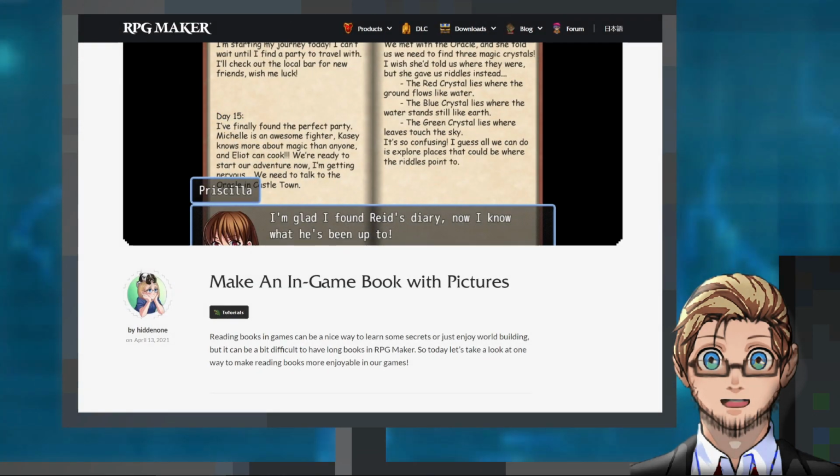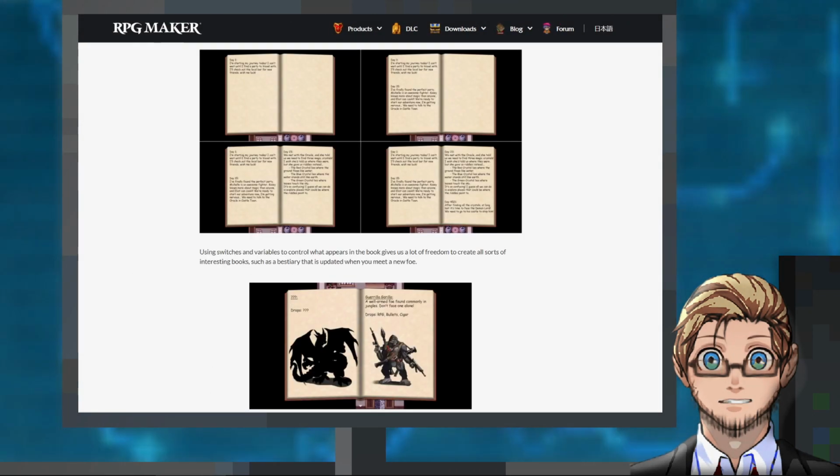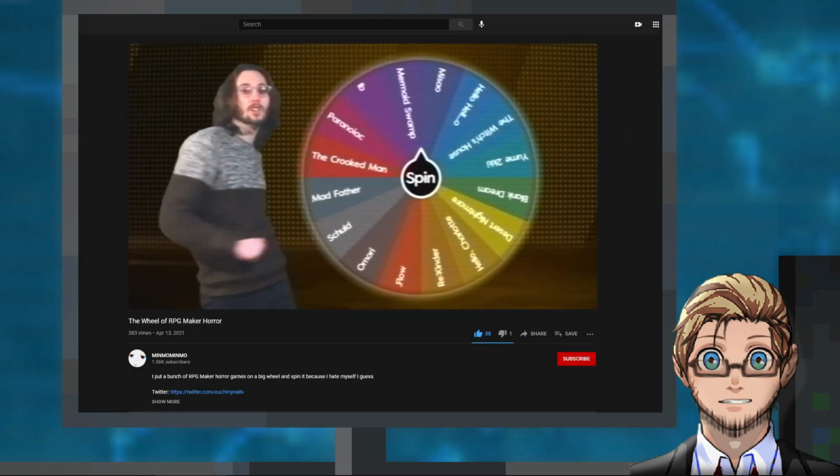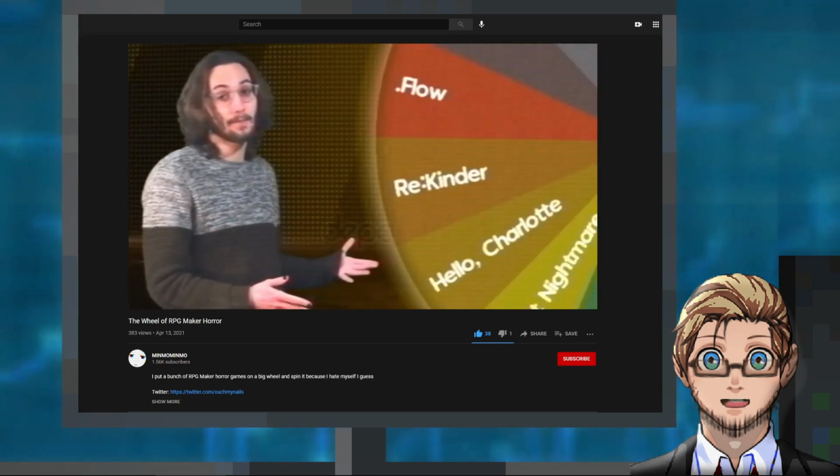An article tutorial by Hidden One on inventing an in-game book with pictures. And lastly, a fun video by Minmo dissecting RPG Maker horror games.